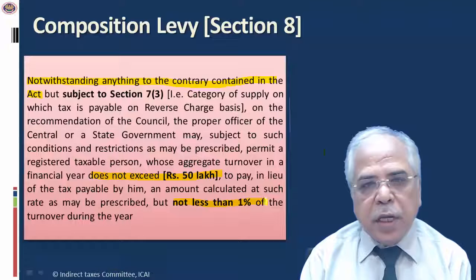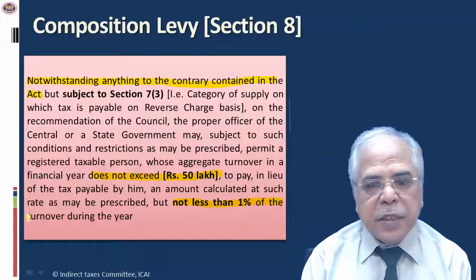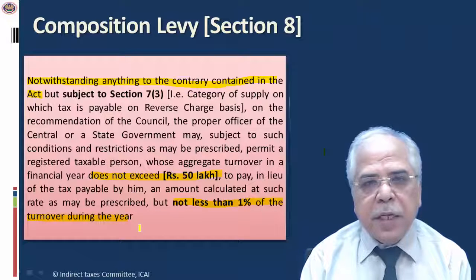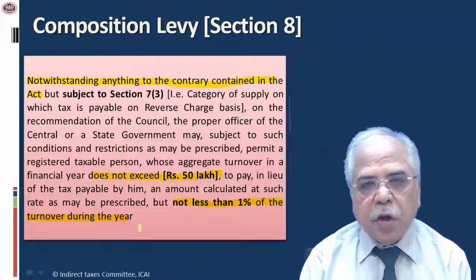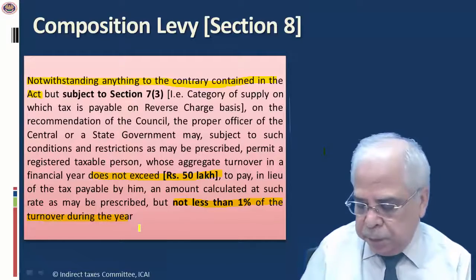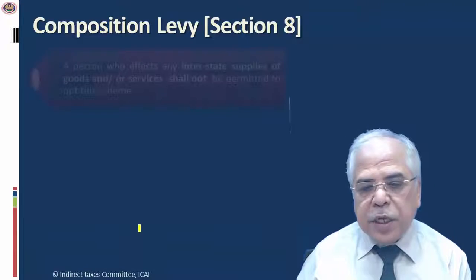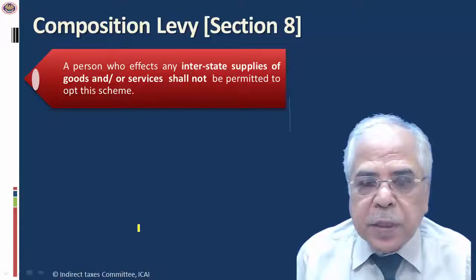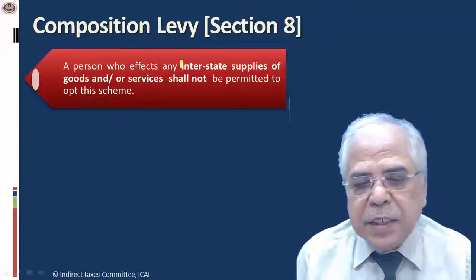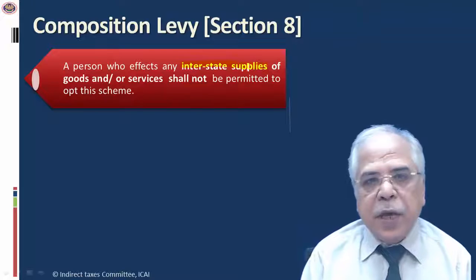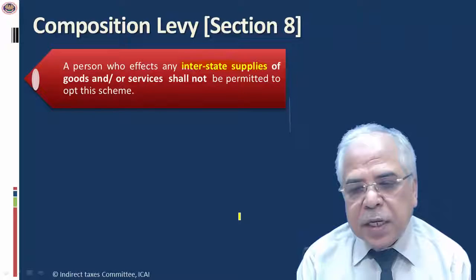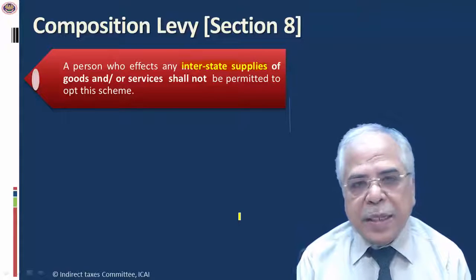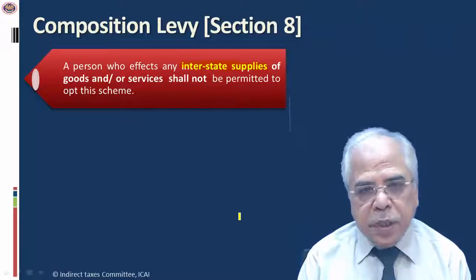Meaning thereby we are talking and dealing with the intrastate supplies. So there is a CGST Act and SGST Act. So meaning thereby the composition levy shall not be less than 2%. And this composition levy is applicable only when the person is dealing with the intrastate supplies. Meaning thereby, if a person is having a transaction in the course of interstate trade, then he is not entitled to opt for the composition scheme.